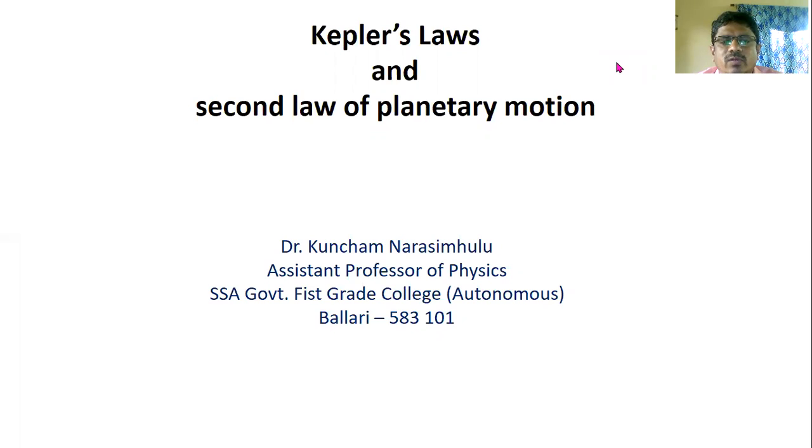Let's today discuss conservation laws in Kepler's laws, and the second law of planetary motion. In our solar system, the Sun is surrounded by the planets which revolve around it. The planets do not emit light but can reflect it. There are objects which revolve about the planets. We call them satellites.